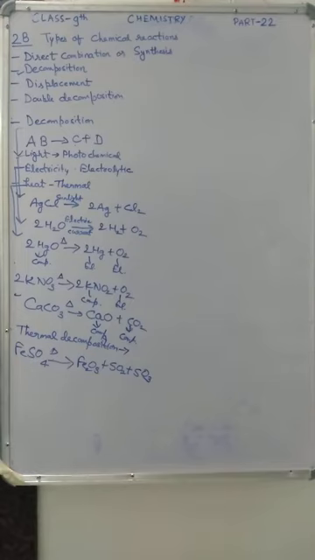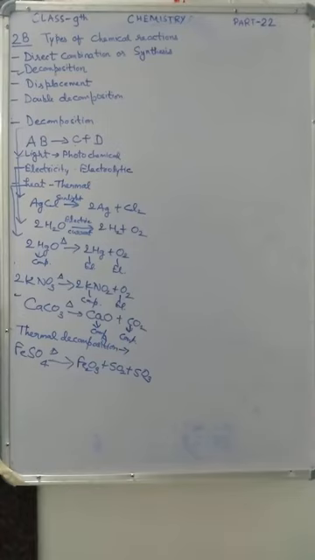Now in page number 25 you can see so many examples are given of metal hydroxides. In page number 26, metal carbonates, metal bicarbonates and metal nitrates. All these reactions of hydroxides, carbonates, bicarbonates and nitrates you have to learn, which are given in the red boxes in page number 25 and 26.